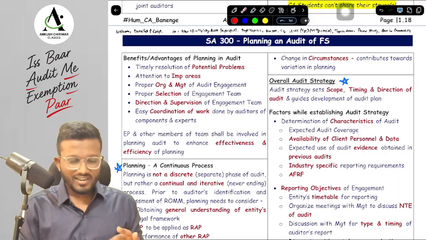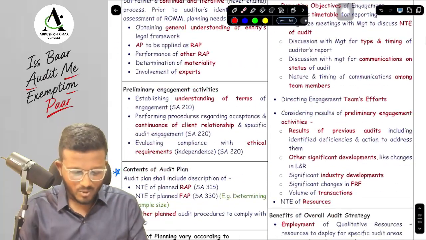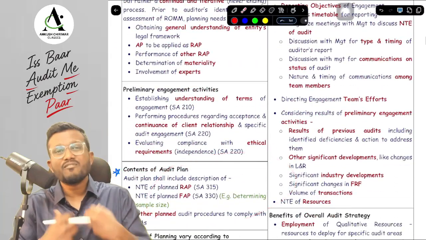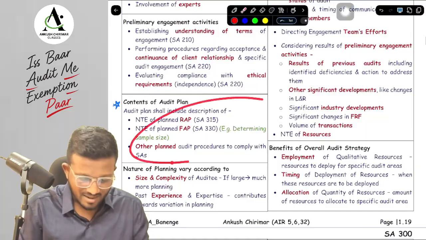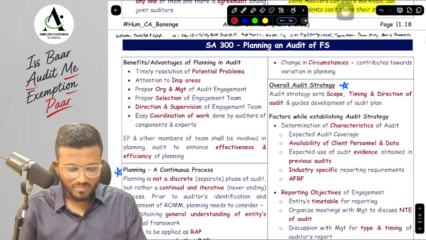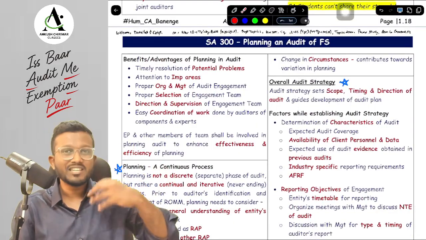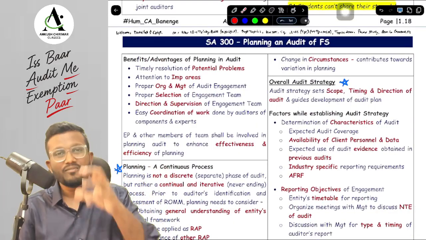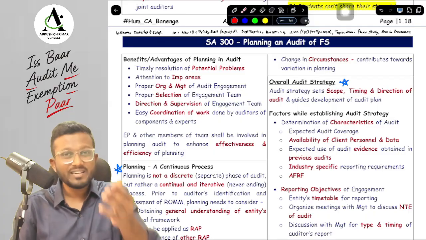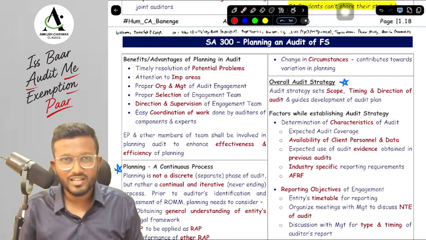Today we are going to cover SA 300 in a very detailed and crisp way from your new concept book. In this particular concept book, we have covered all the tricky questions as examples in the concept book itself, and also we are going to cover some questions from the question bank. All the highlights of the new concept book are covered in a detailed video which you can watch after changing the language to English. Next, sir, we are also going to mark some important topics in SA 300 during our revision video, so do ensure that you watch the video till last.